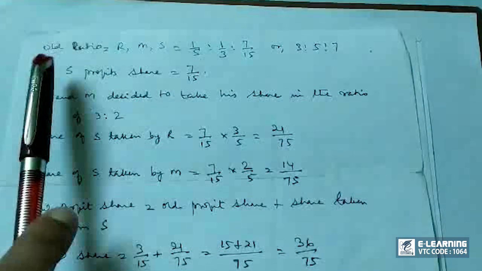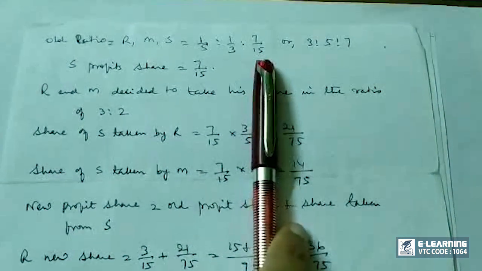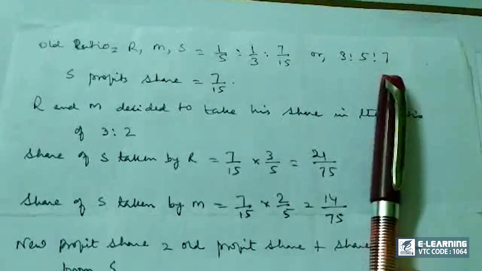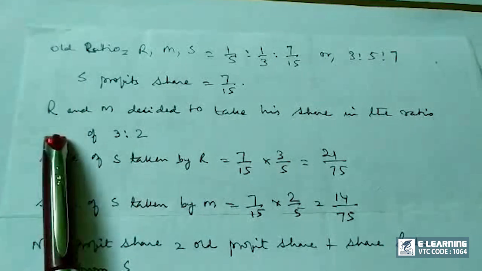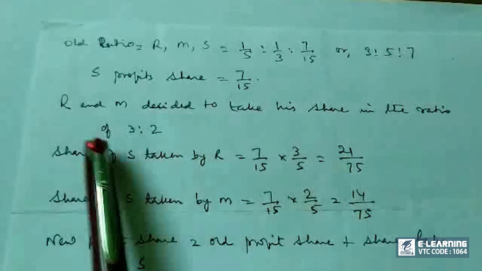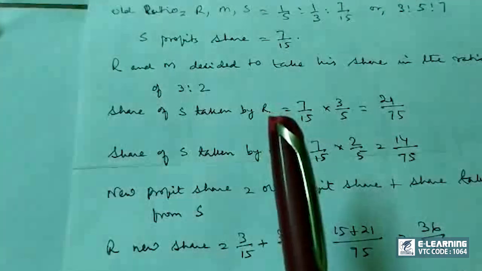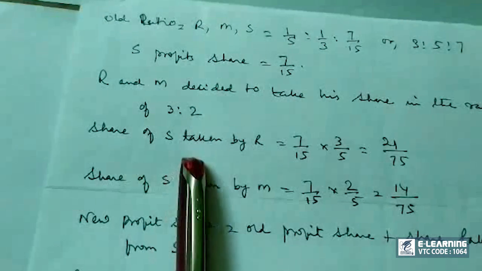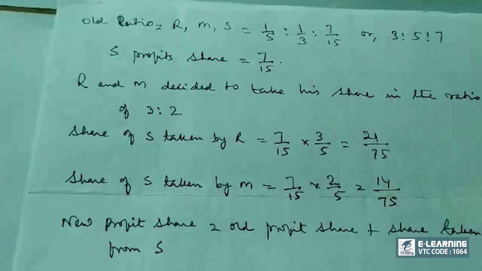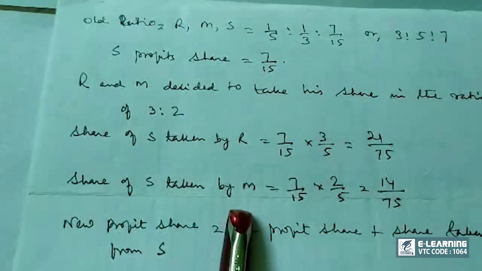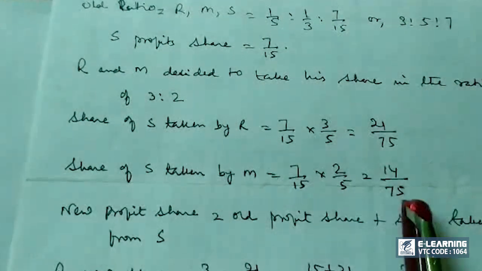So, this is it. The old ratio of R, M, S are 1/5, 1/3 or 7/15, that is 3:5:7. So, S's profit share is 7/15. R and M decided to take his share in the ratio of 3:2. These are all given in the problem, so you can see it. The share of S taken by R is 7/15 into 3/5, which is 21/75, and share of S taken by M is 7/15 into 2/5, that is 14/75.